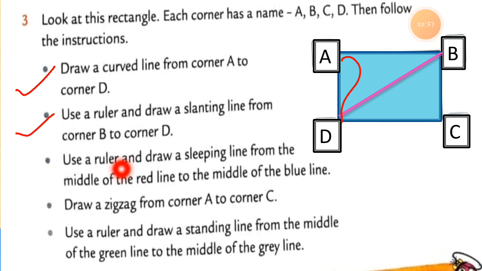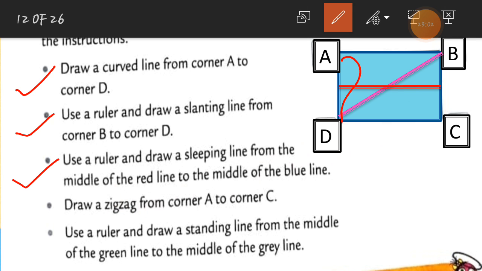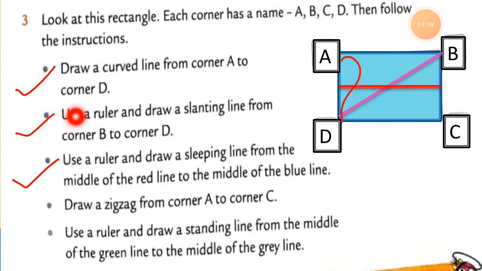It means here also you have to use the scale to draw a slanting line from the middle of the red line to the middle of the blue line. This way you have to draw the slanting line in the middle of the rectangle. Now instruction number 3 is also done.